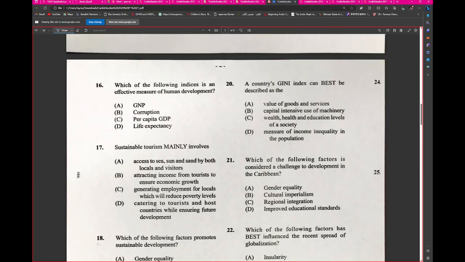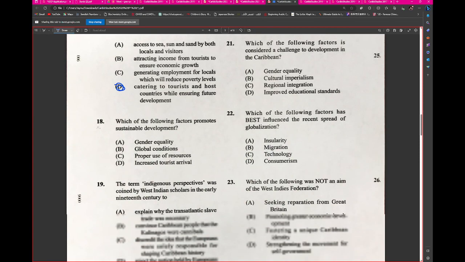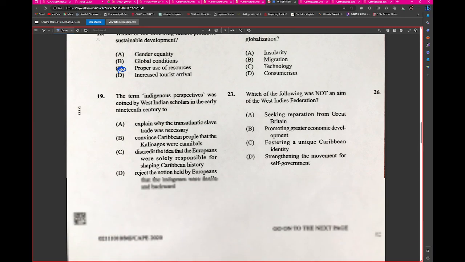Number 16. Which of the following? Oh, we saw this earlier, right? Life expectancy. Sustainable tourism, we saw this earlier, right? D would be the best answer here. Alright, which of the following factors promote sustainable development? Sir, C? Proper use of resources. Alright. Determine, okay, we saw this already. You see these repeats?